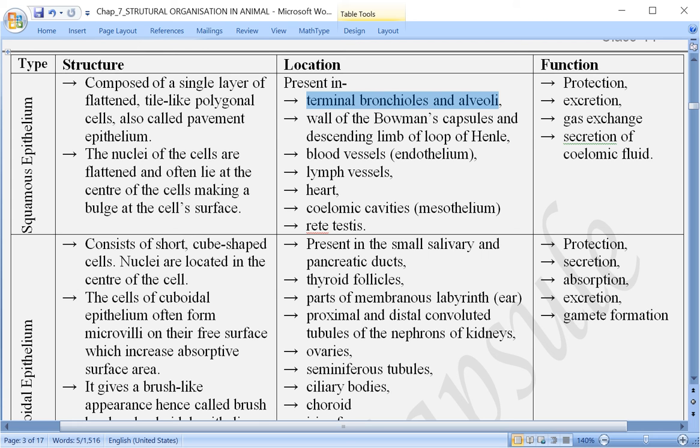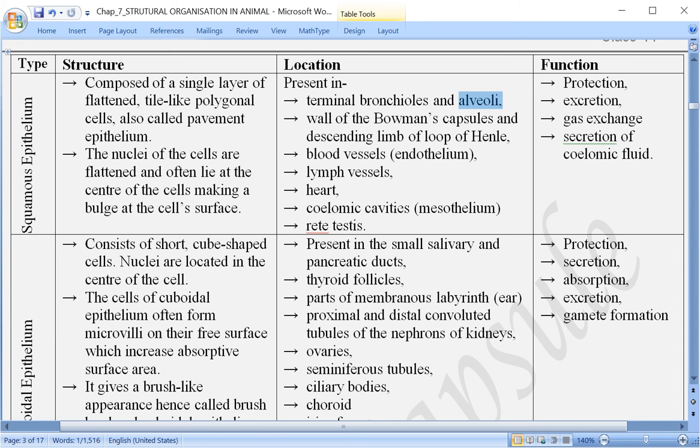Terminal bronchioles and alveoli. I hope you understand where the bronchiole is. Bronchi: you know, our trachea comes from the pharynx in the neck region, and then in the chest cavity it divides into bronchi. Further, these bronchi enter each lung, left and right, and divide into smaller branches which are called bronchioles, and then it terminates into an alveoli.